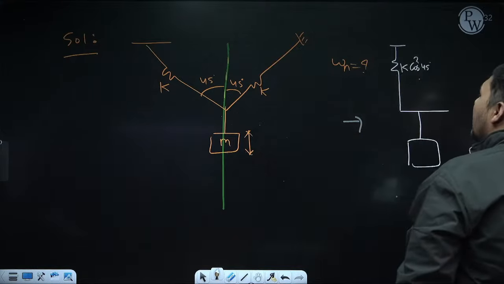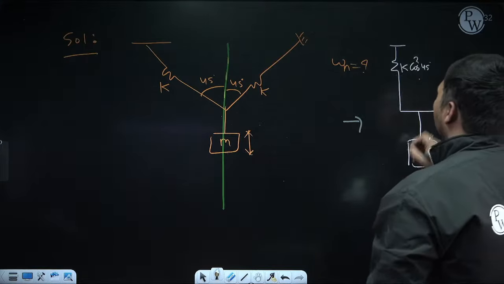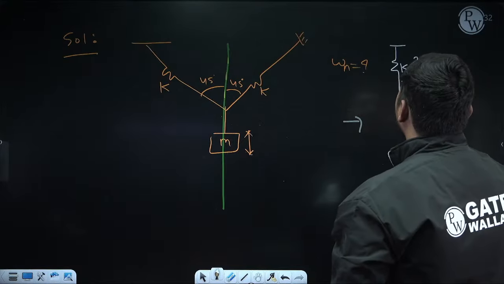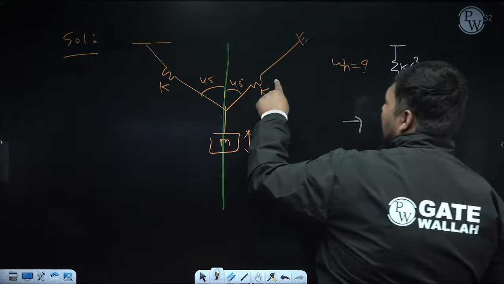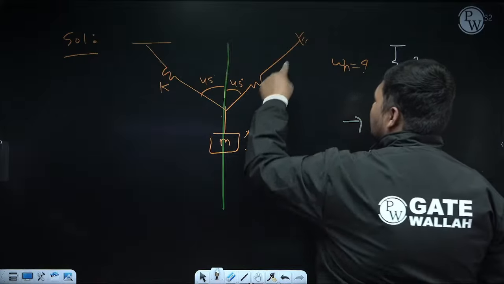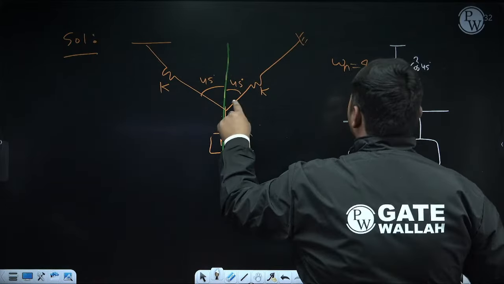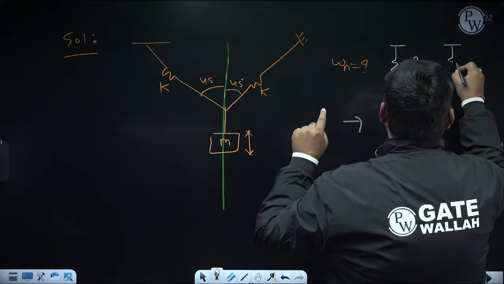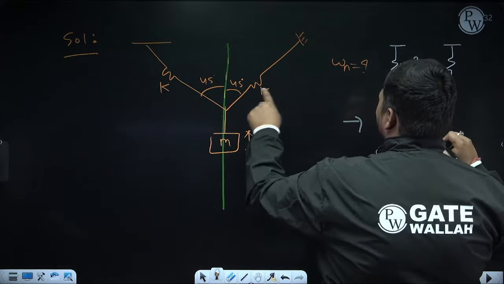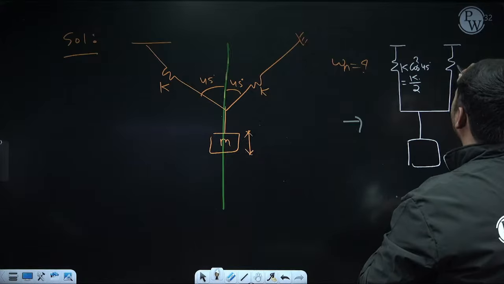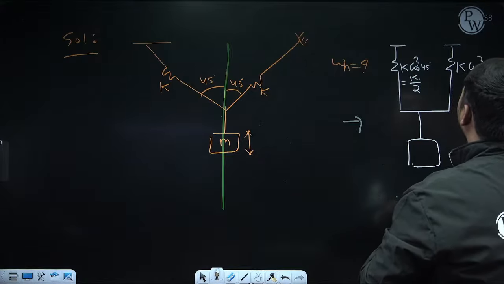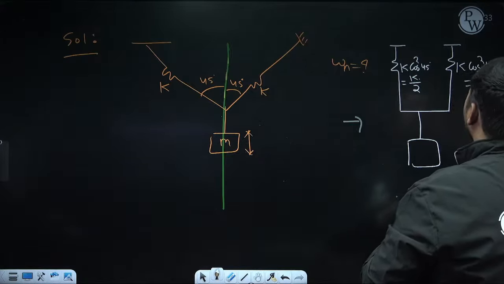Now cos 45 is 1 by root 2. So its square will be 1 by 2. So it is nothing but K by 2. Same, replace this spring by an equivalent. For that, see the angle of this spring from vertical, it is 45 degree. So again, I will align this spring in the vertical direction like this, and I will replace this with an equivalent stiffness, which will be K cos square 45, which is K by 2. So this is the equivalent diagram.